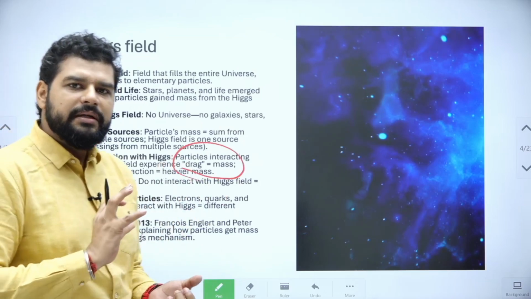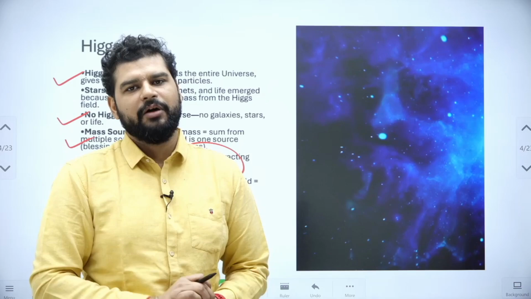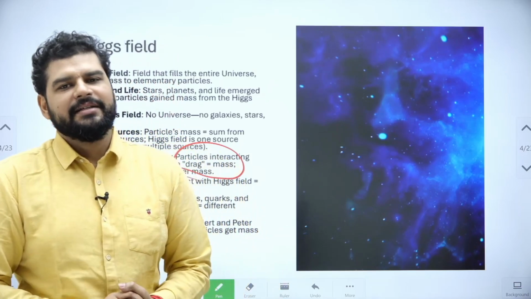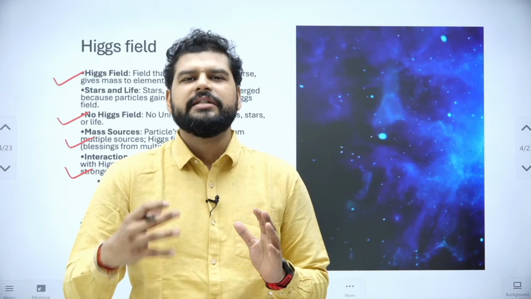Now this mass is not given equally to every particle. Now what do I mean by this? See, the thing is, more interaction with Higgs field leads to more mass in the particle. If the particle is not interacting in a, let's say, if the particle is not taking a lot of time in the field, then it will not have much mass.